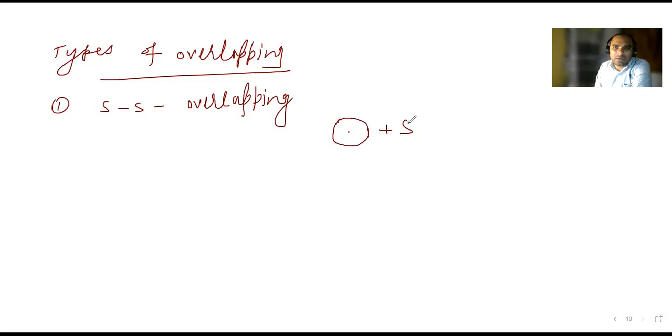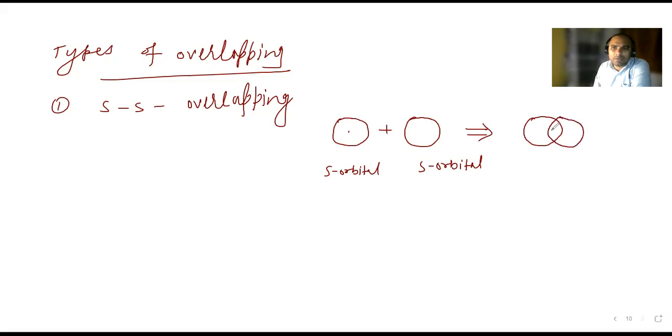Here is an S orbital, and here is another S orbital. This is the overlapping: S orbital overlaps with S orbital, and a sigma bond is going to form. This is called SS overlapping.